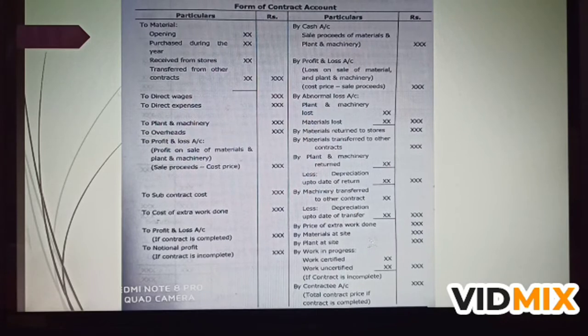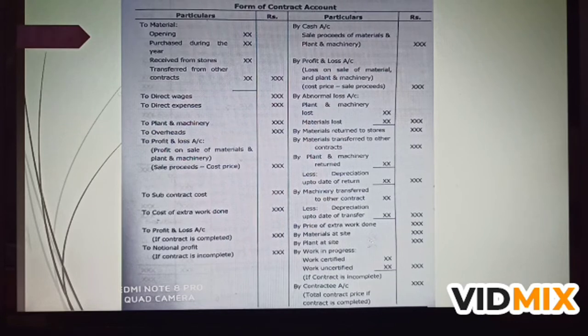Come to the credit side of this contract account, we have to take cash account. Suppose if there is a sale of any material and a plant of machinery is given, that is to be taken on credit side. And if any sale of material and plant and machinery, as a result of which if there is a loss, that is to be taken on credit side by writing profit and loss account on credit side.